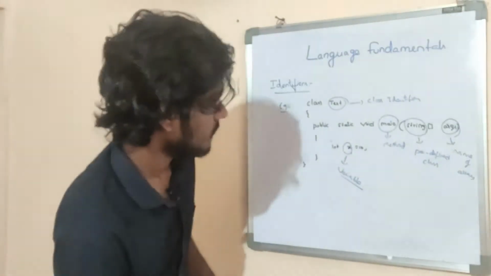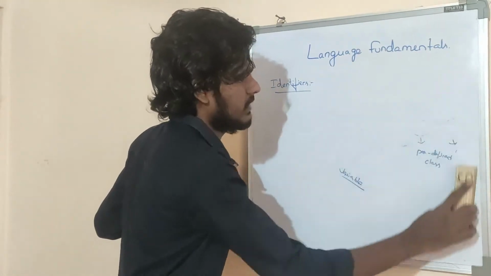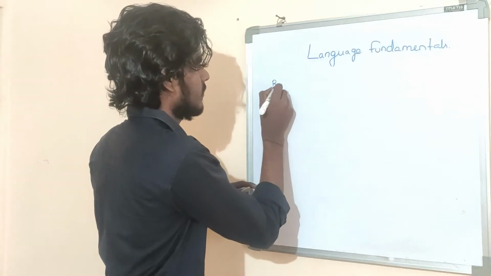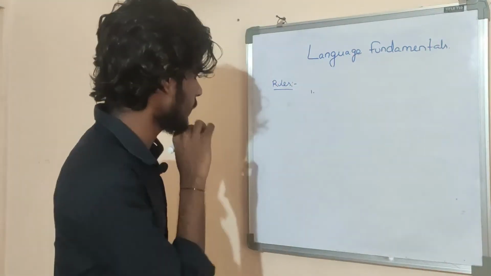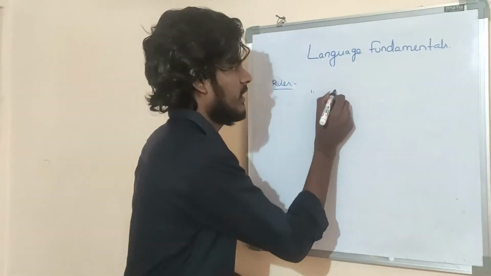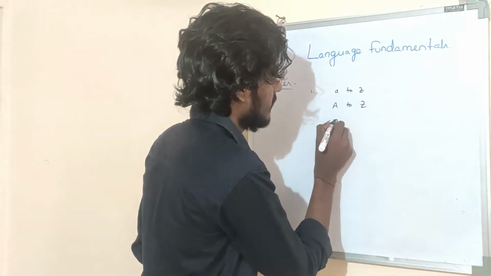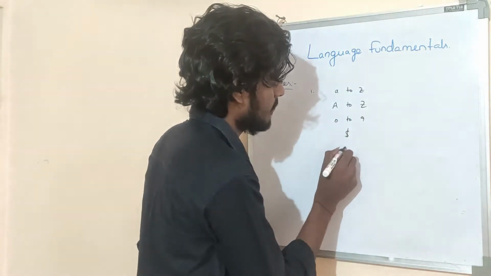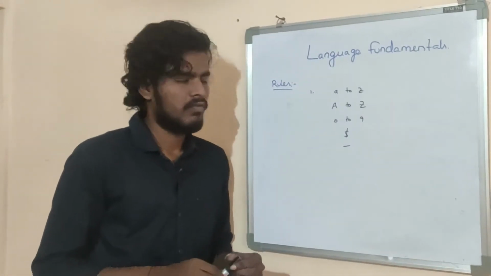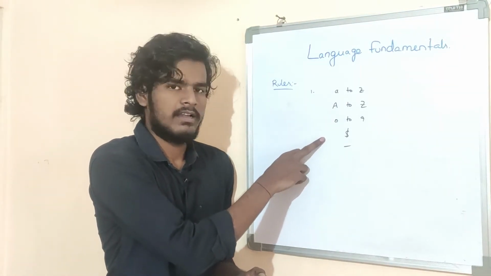Next, what are the rules to define a Java identifier? Rules. The first one: the only allowed characters for Java identifiers are lowercase a to z, capital A to Z, 0 to 9, the dollar symbol and underscore. Remember that.